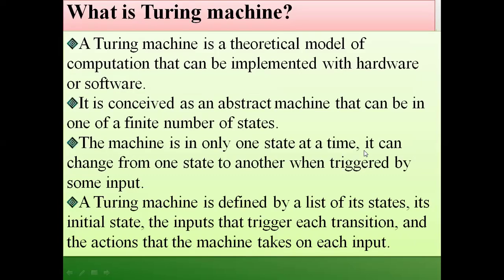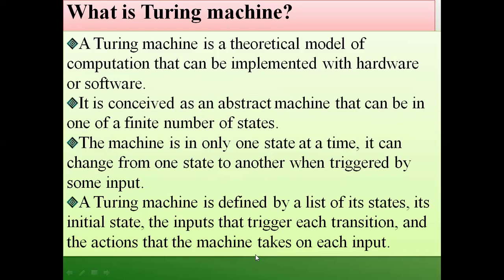What is a Turing machine? A Turing machine is a theoretical model of computation that can be implemented by hardware or software. It is conceived as an abstract machine that can be in one of a finite number of states. The machine is in only one state at a time. It can change from one state to another when triggered by some input.